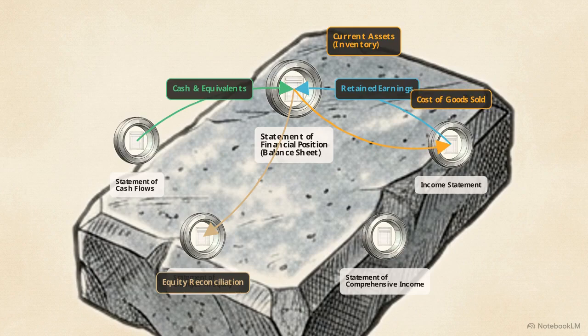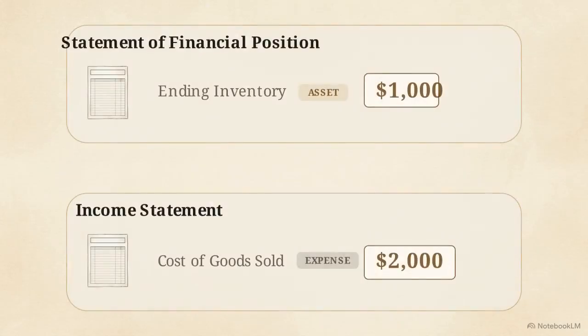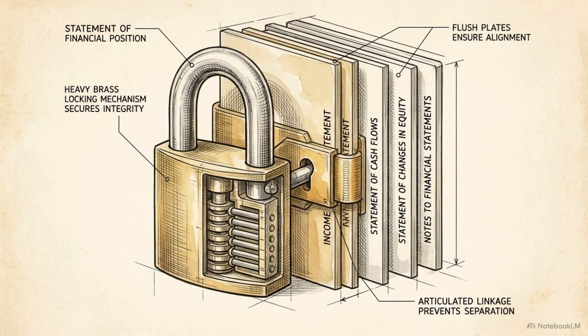And the fifth relationship involves asset degradation. The amortization and depreciation expenses reported on the income statement directly reduce the asset and liability balances on the balance sheet. This mathematically interlocking network prevents isolated misstatements. If management artificially inflates an asset on the balance sheet, the math inherently forces a corresponding misstatement on the income statement. The articulation secures the integrity of the whole system.